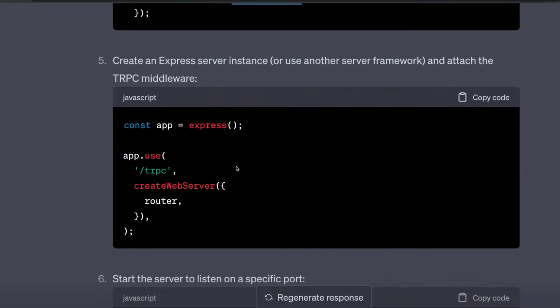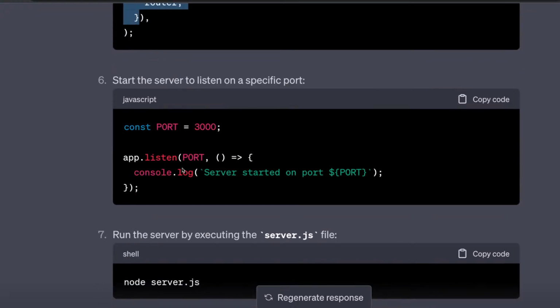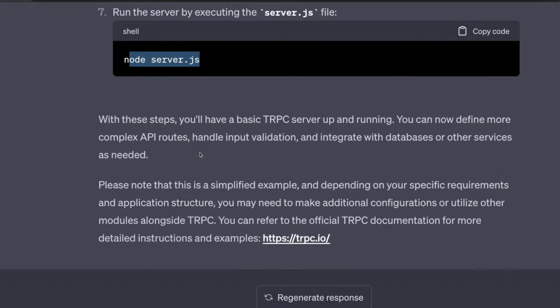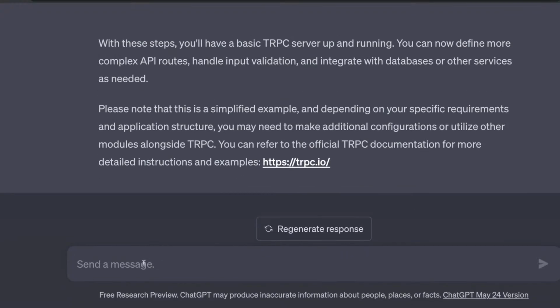And then you can configure that with the Express middleware. So whenever there is a tRPC route coming, I'm going to create this web server with this router, and then start the Express app by just doing app.listen and running node server.ts. Now you need a tRPC client. So tRPC React.